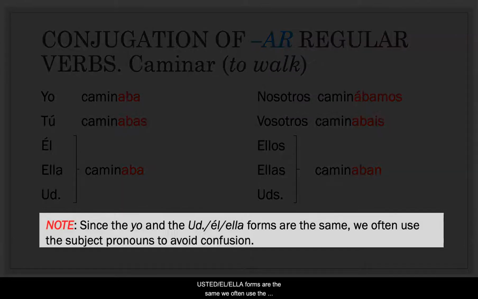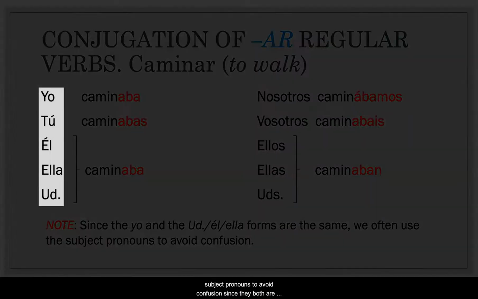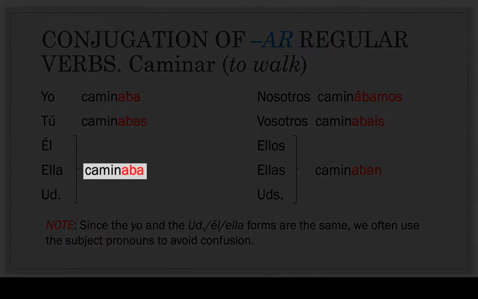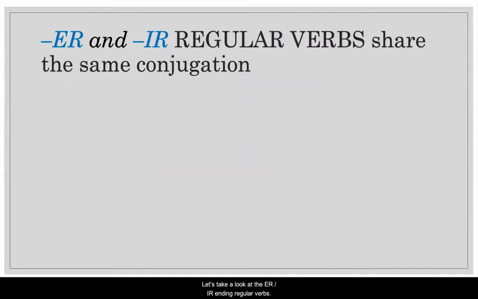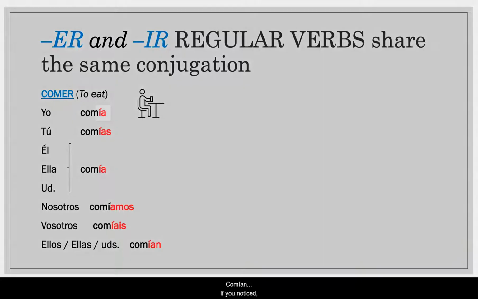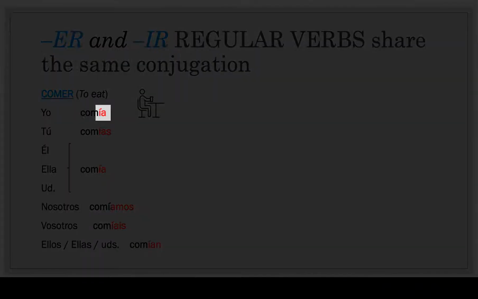Note, since the yo and the usted, él, ella forms are the same, we often use the subject pronouns to avoid confusion, since they both are conjugated the same way: caminaba. Let's take a look at ER and IR ending regular verbs. They both share the same conjugation in the imperfect. Let's take a look at the verb to eat. Comía, comías, comía, comíamos, comíais, comían. If you notice, the ending will be ía.